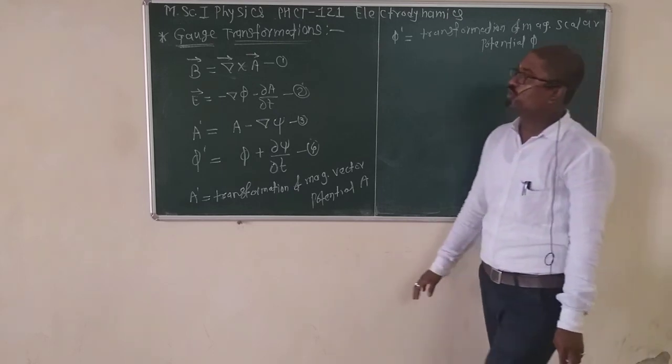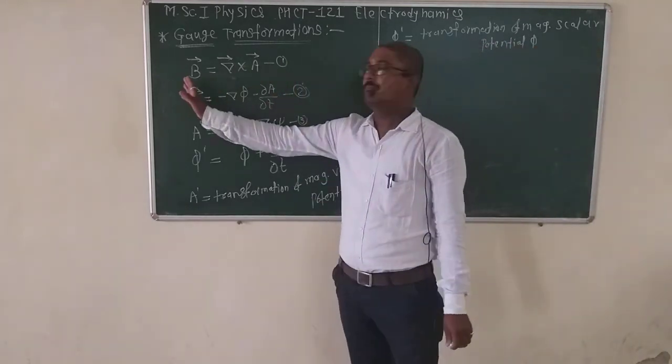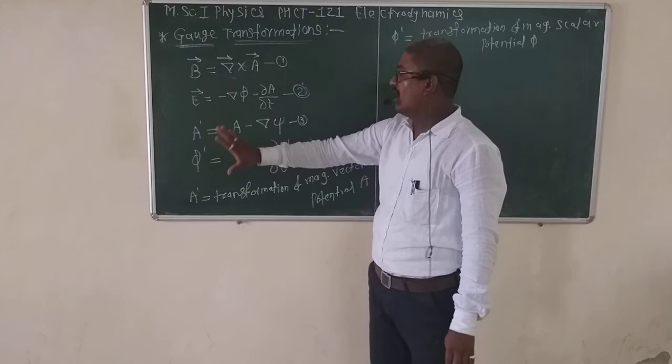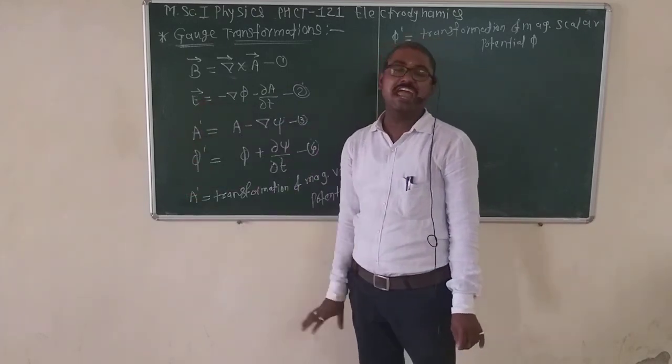Then we will show the invariance of B and E under these two transformations, A dash and phi dash.